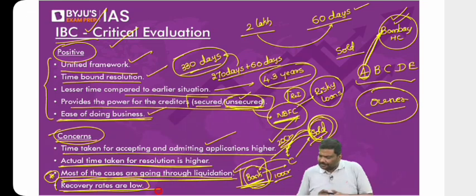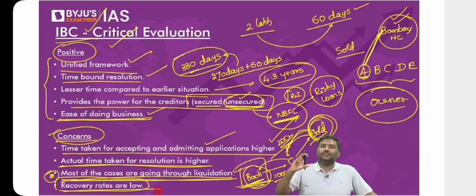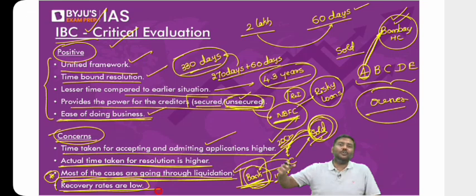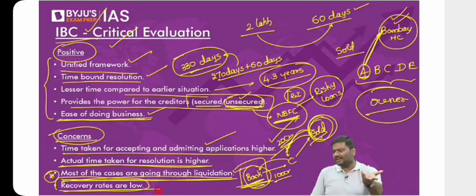As per the law, they're supposed to finish the IBC process in 330 days. RBI yesterday imposed a 2.27 crore penalty on RBL Bank. Yes, the Reserve Bank of India has imposed a penalty because certain guidelines which were implemented were not followed by RBL Bank, and the RBI is empowered under the RBI Act to impose penalties.